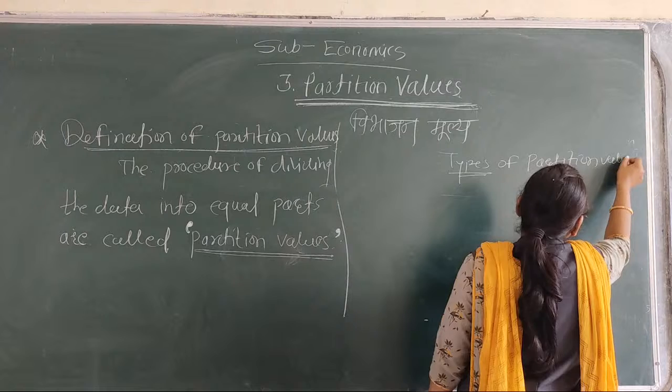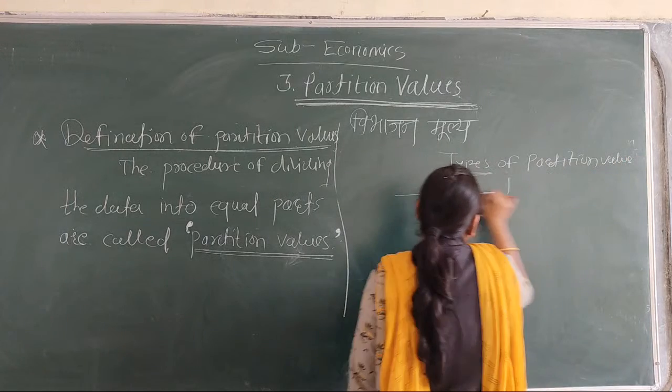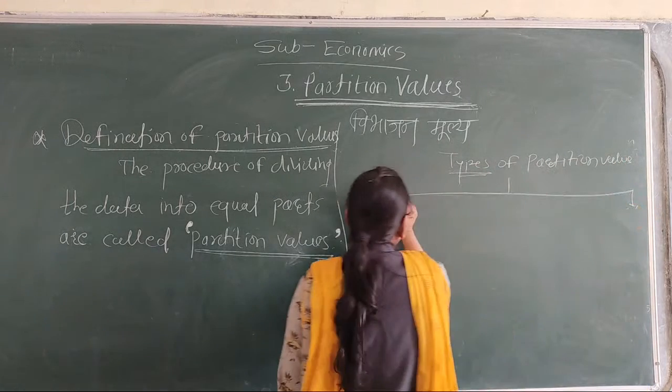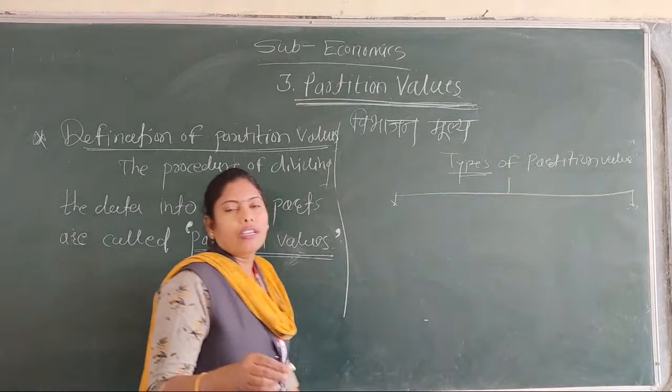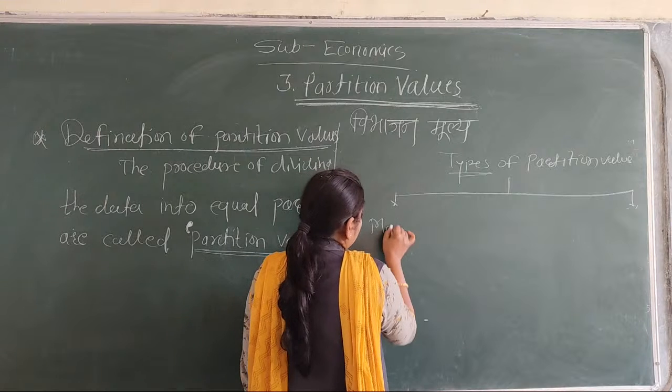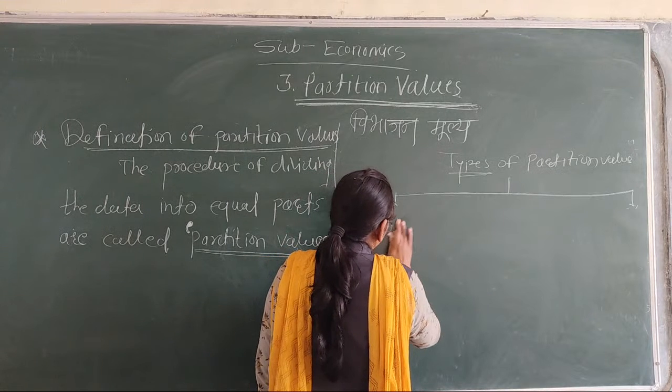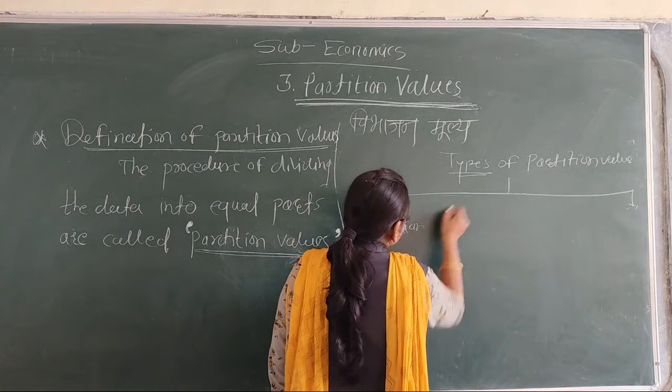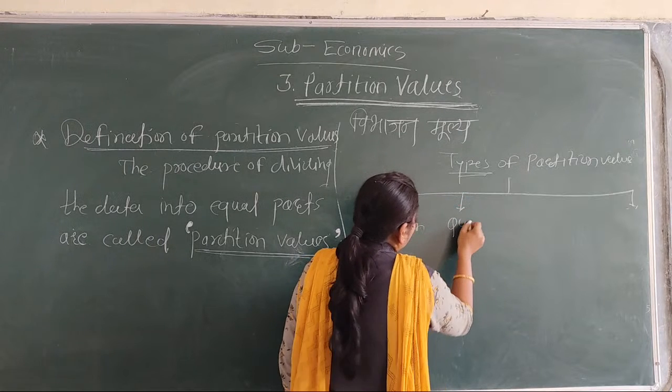Types of partition values. There are four types of partition value. First is the median. Second is the quartile.